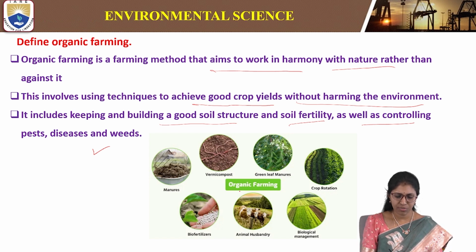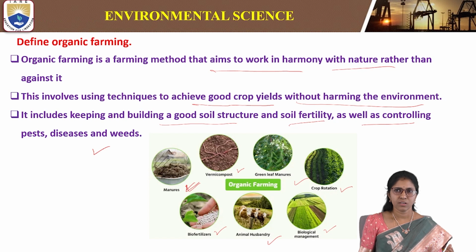Organic farming takes place by using manures, vermicompost, green leaf manures, crop rotation, biological management, animal husbandry, and biofertilizers. These are the main techniques used in organic farming.